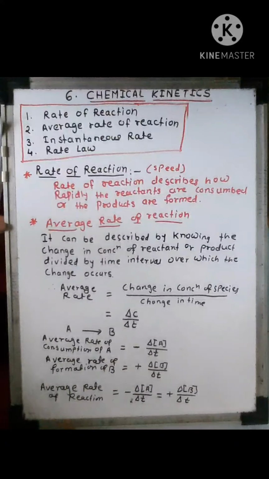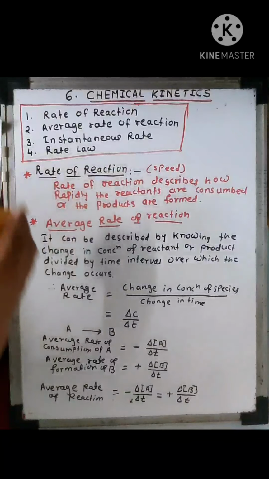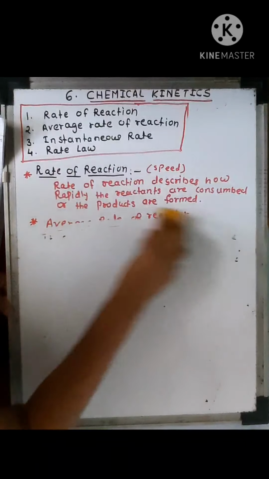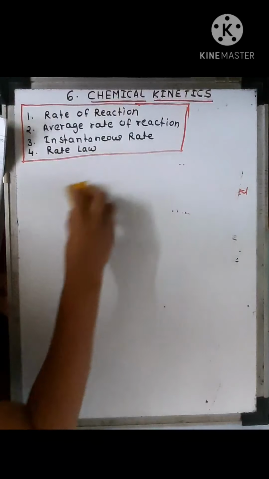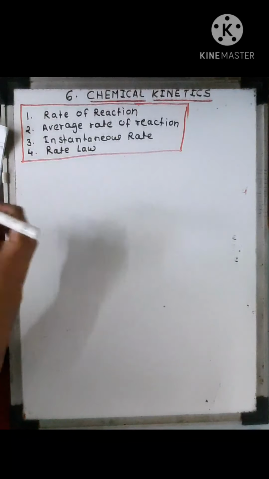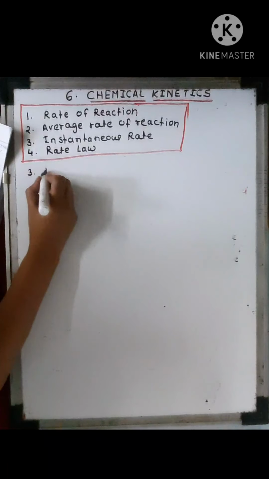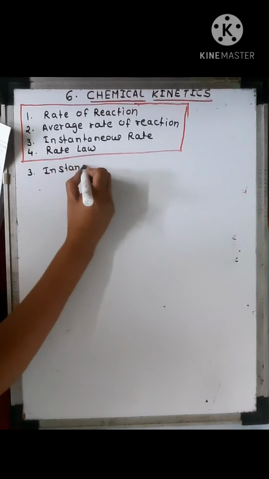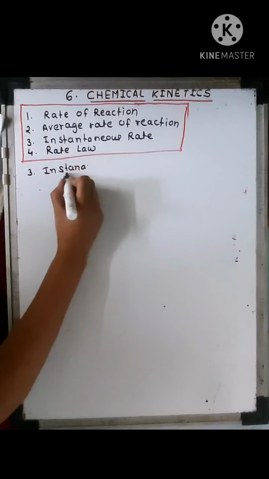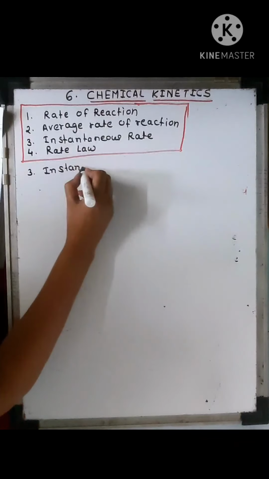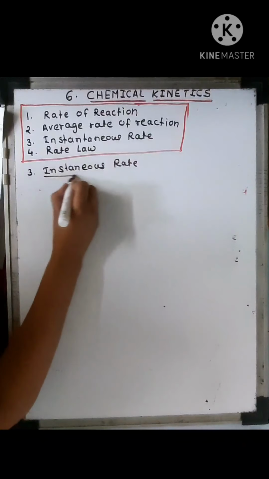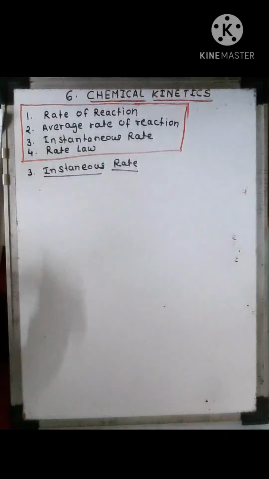Okay, then next topic is instantaneous rate of reaction. Third topic is instantaneous rate of reaction. What is meant by instantaneous rate?